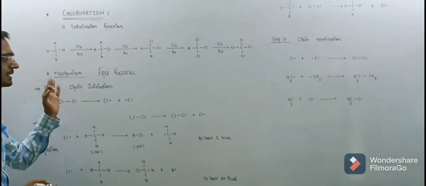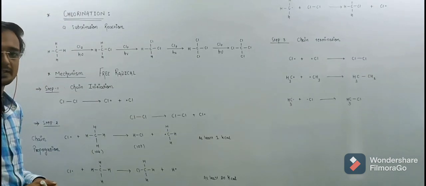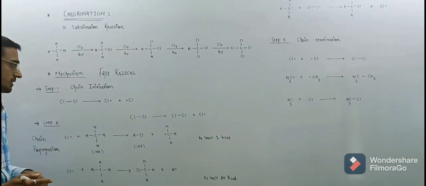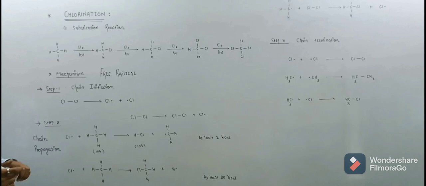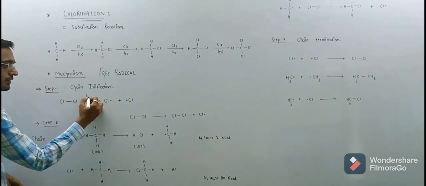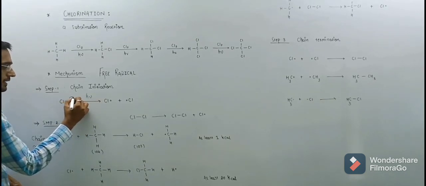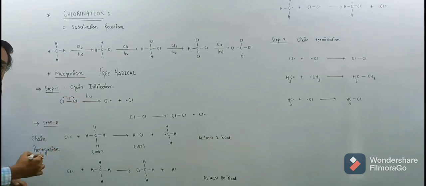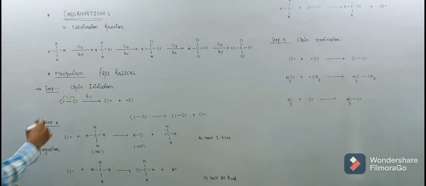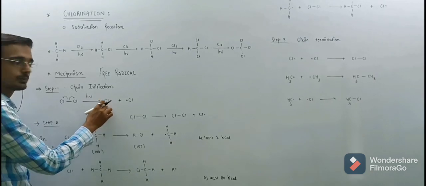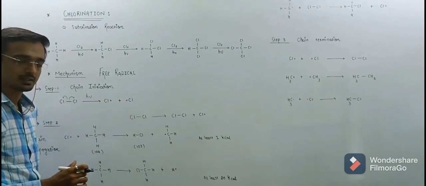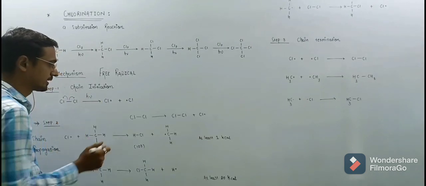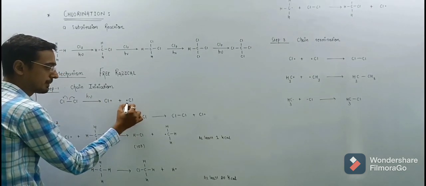That reaction proceeds by a free radical mechanism, in which step 1 is the chain initiation reaction. In this step, the chlorine molecule with UV light undergoes homolysis and produces chlorine free radicals, with a single electron going to each chlorine atom, and there are two probabilities for the chlorine radical.